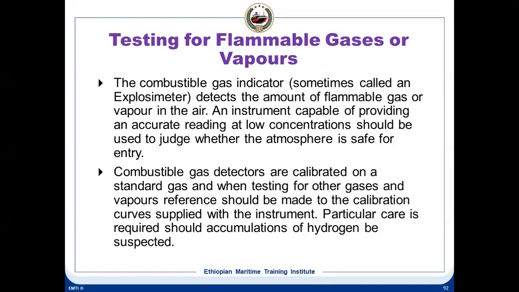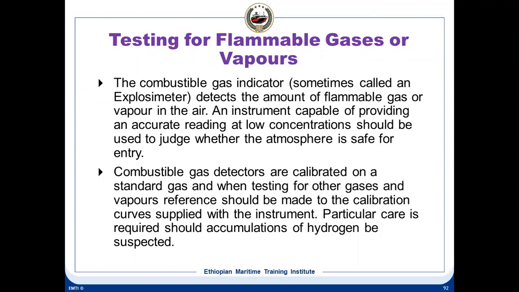We had studied this earlier, that the explosimeter can start giving wrong or erroneous readings with certain other gases which are present in the atmosphere. And particularly if there are accumulations of hydrogen, that will again start giving erroneous readings in your combustible gas indicator.